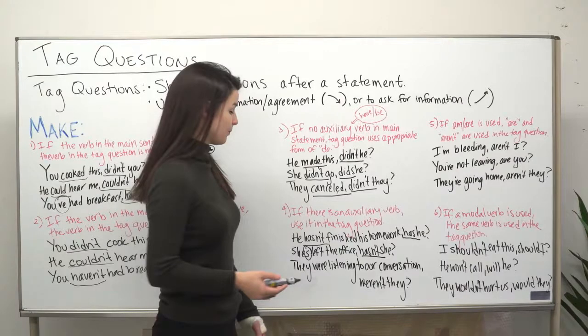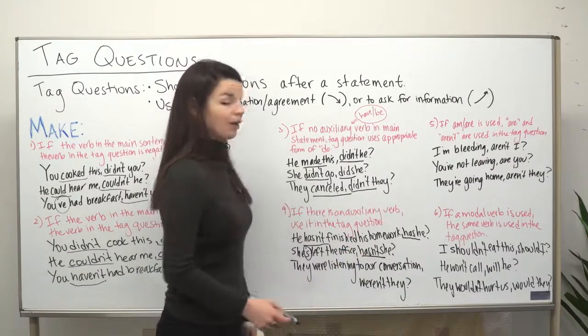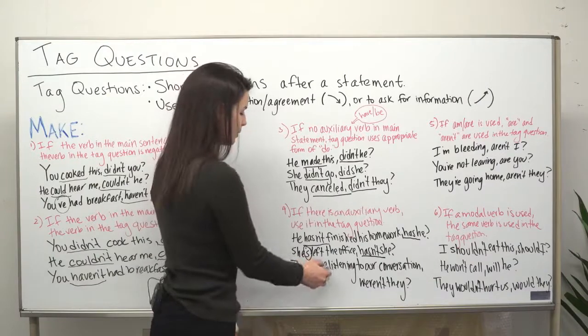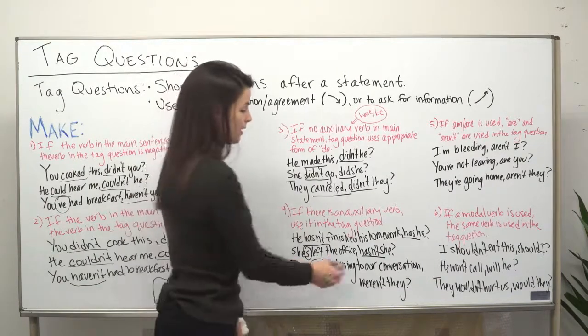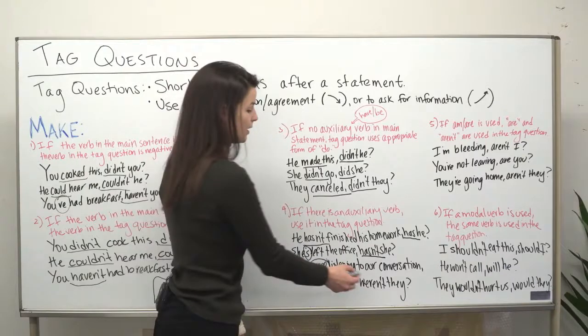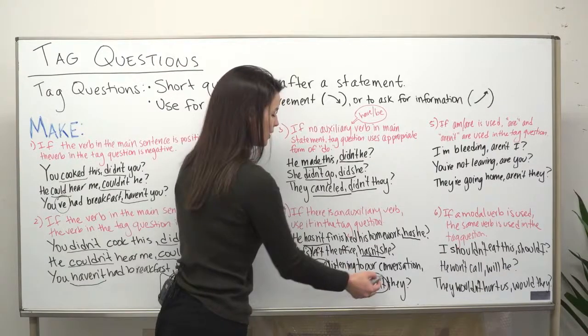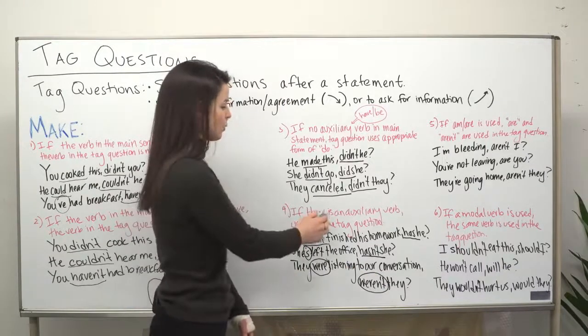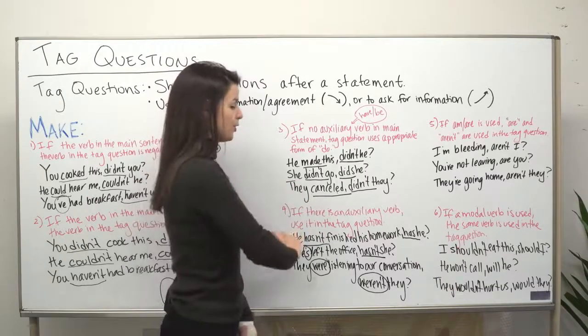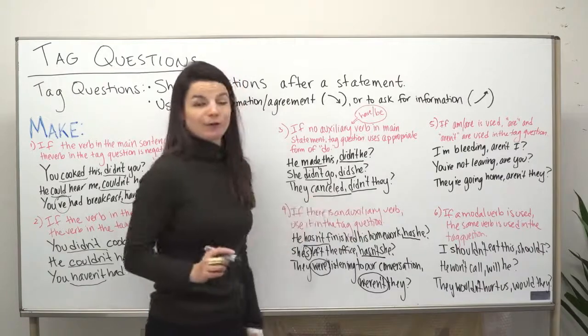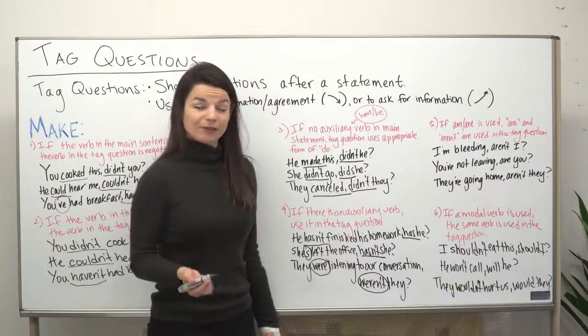Finally, they were listening to our conversation, weren't they? Here I'm using were, the positive were, in the main statement, so I need to use the negative weren't in the tag question. So please be careful when you're using an auxiliary verb in your main statement, make sure to use the opposite form of the auxiliary verb in the tag question.